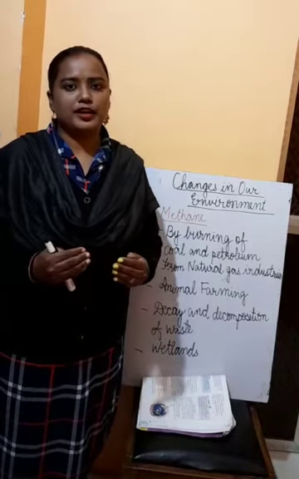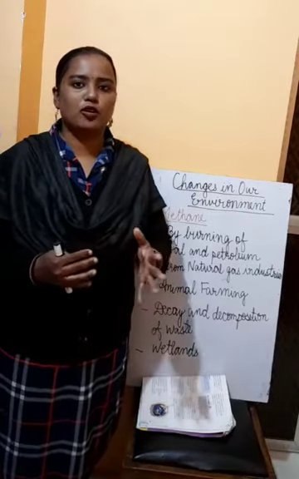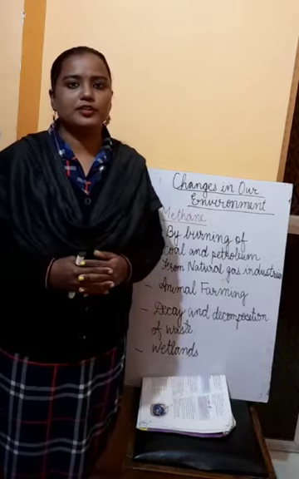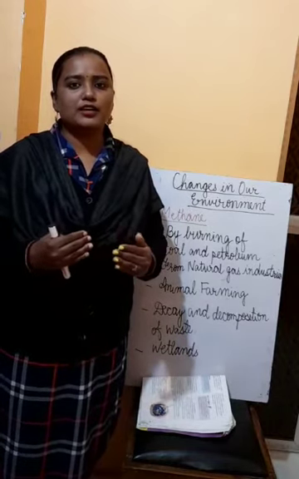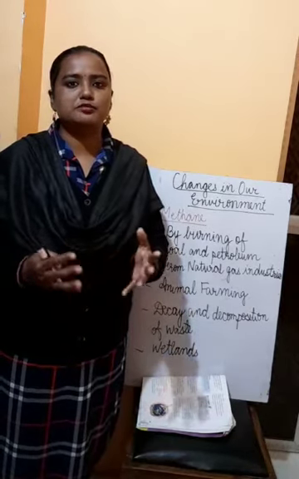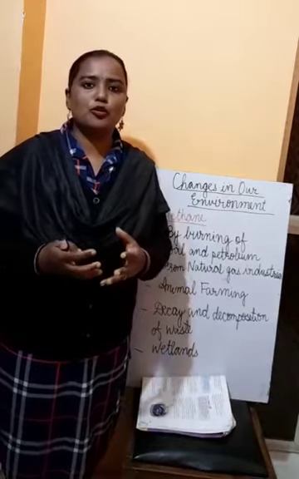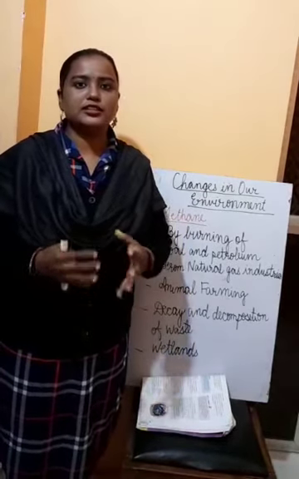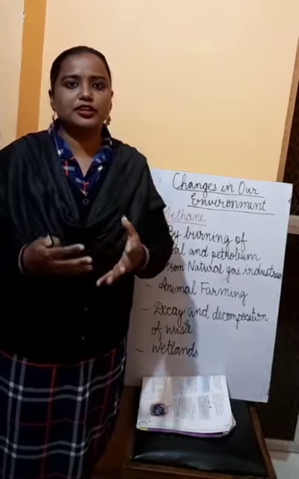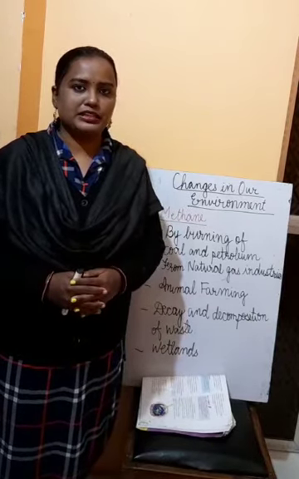All of you know, all these wetlands have water all around. So there will be plants in the water, and the soil will be there. These are present in those areas which are filled with shallow water. So they are adapted to grow in that type of water, in that type of soil. In this way, when they are going through different processes, they produce methane gas.